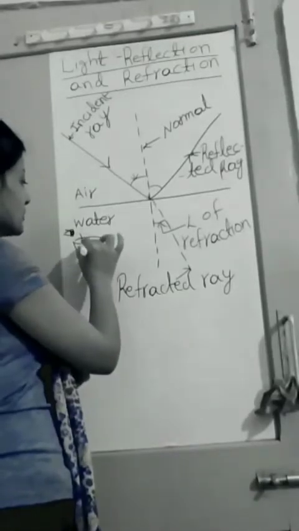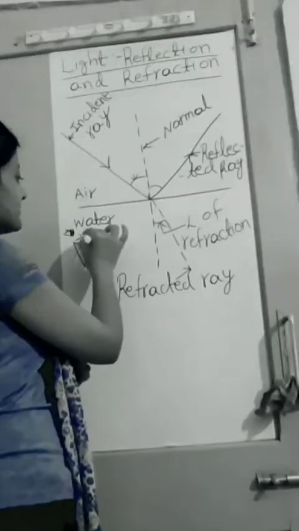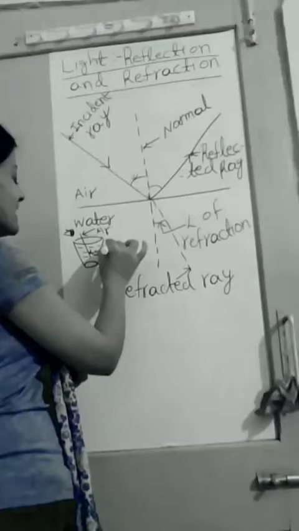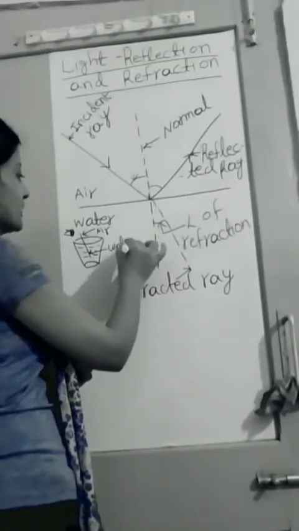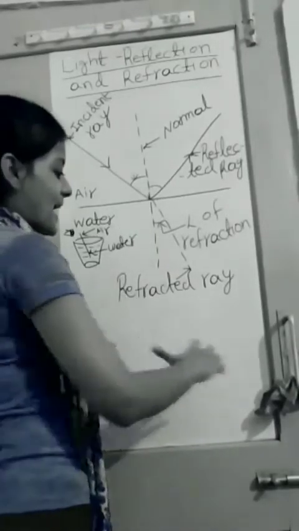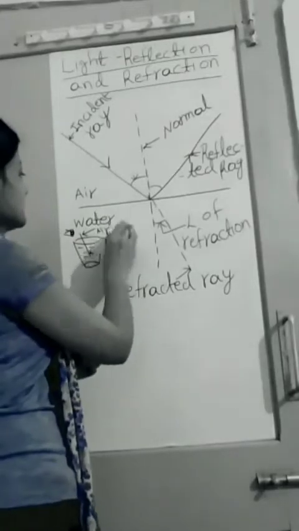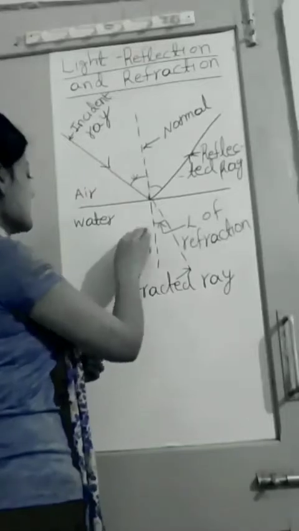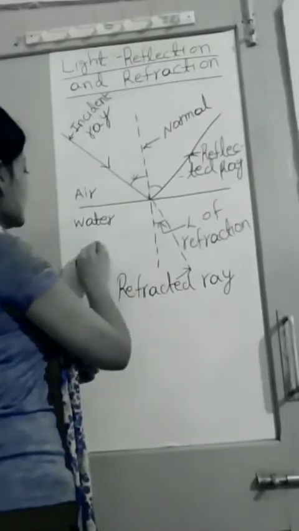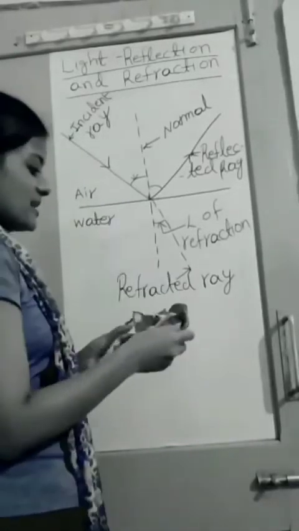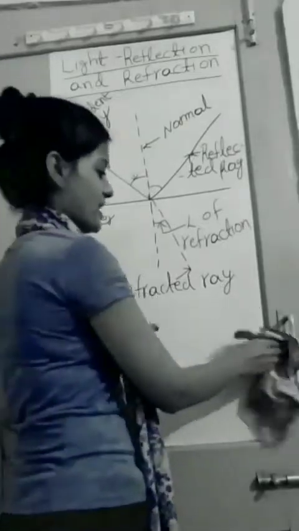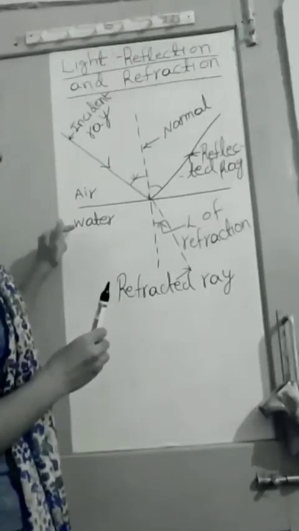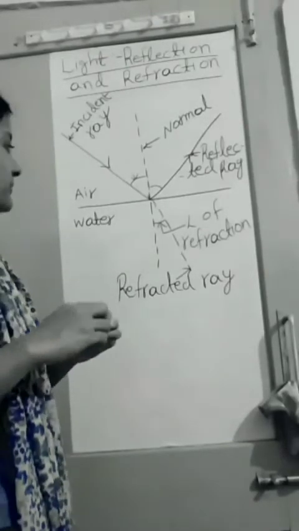You see half of the stick is in air and half is inside the water. Likewise, I have written here air and water. There are various types of mediums and air and water are two of them. So you can say air is a medium and water is a medium.